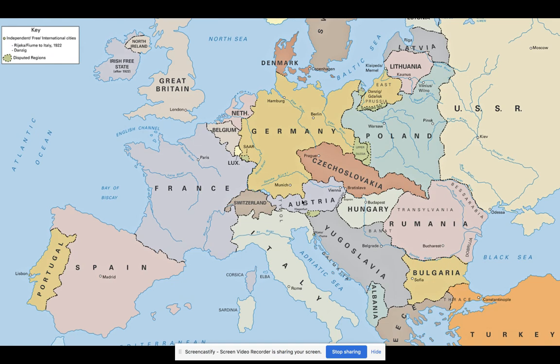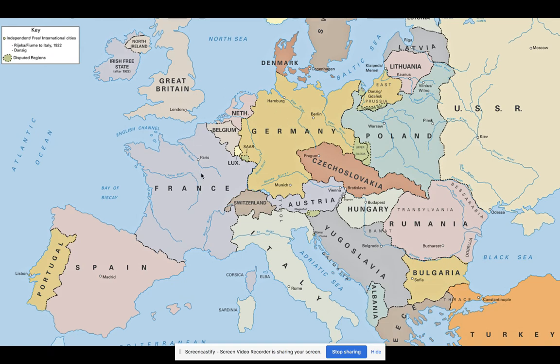Also in 1938, Germany gains this border region right along the border with Czechoslovakia. It's called the Sudetenland. The reason for this is that there are a lot of German people that live in this tiny border region. So Germany basically uses this as an excuse to take it from Czechoslovakia. And here's the thing: they don't even actually ask Czechoslovakia for it. They ask Great Britain and France for it.